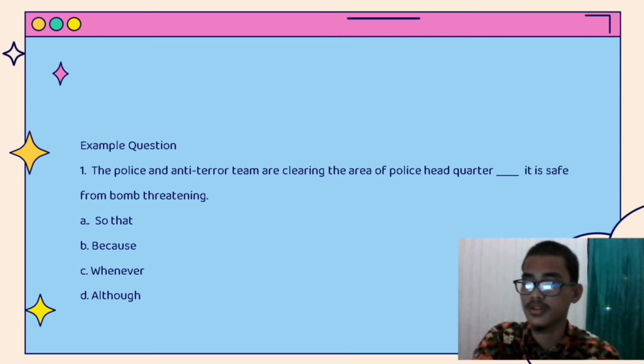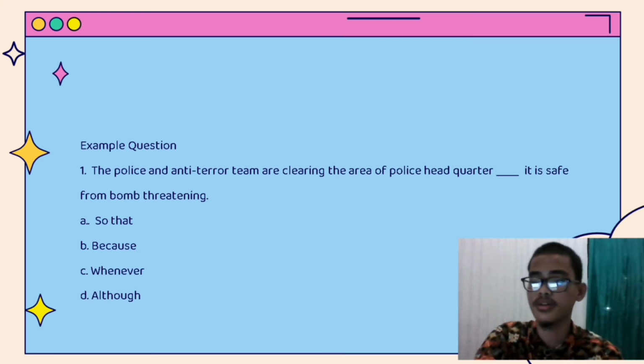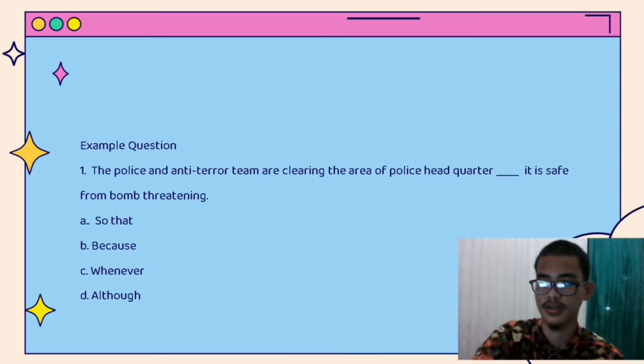The answer because is incorrect because the clause marker because isn't talking about purpose. Option C is wrong because whenever is talking about time, not place. The answer D isn't correct because although it's talking about contradiction.